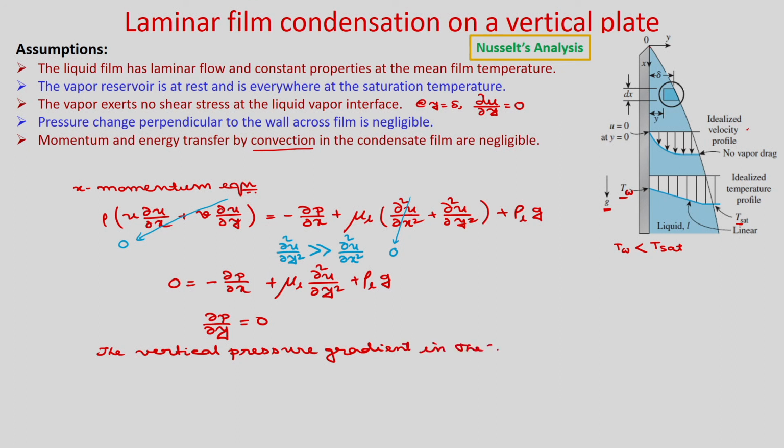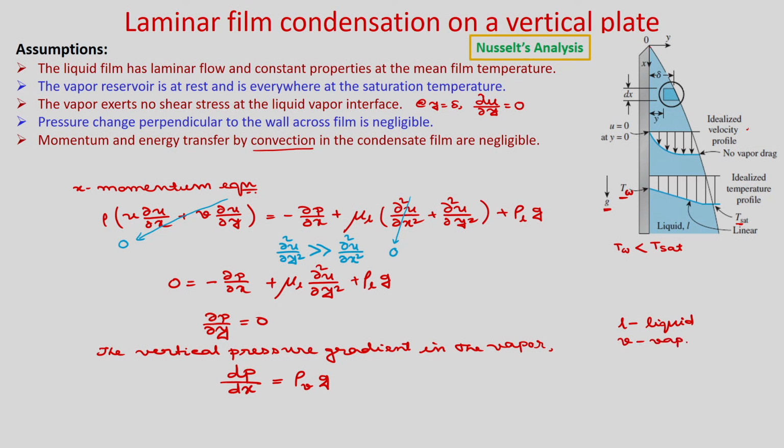we will use this hydrostatic pressure equation. This is nothing but dP/dx = ρ_v g, where suffix v is for vapor, the density of the vapor, and suffix L is for liquid.